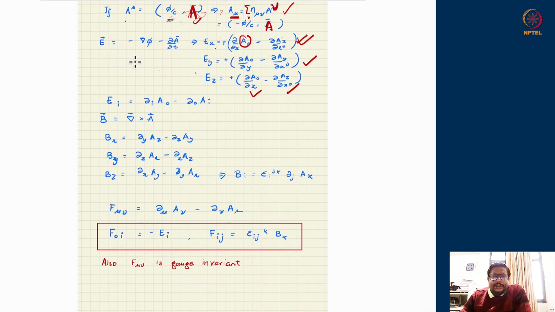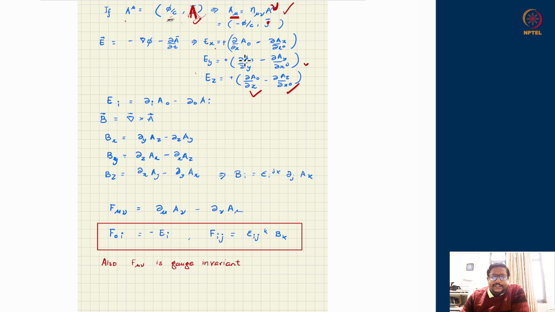Now we see that the electric field is made from the A with their antisymmetric derivatives. That means if 0 appears here, x appears here. In the next term, x appears here and 0 appears here. For Ey, 0 appears here, y appears here. In the next term, y appears up, 0 appears down. And similarly for z. So they are made from the antisymmetric combinations of derivative terms. So the electric field is made from the derivative of x and 0, meaning the indices are appearing at x and 0.